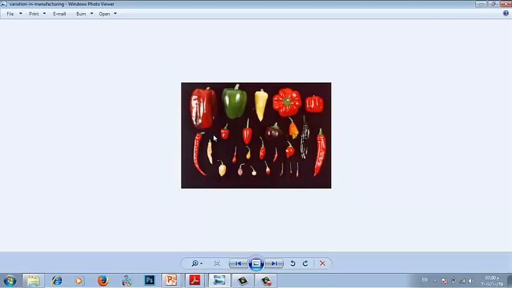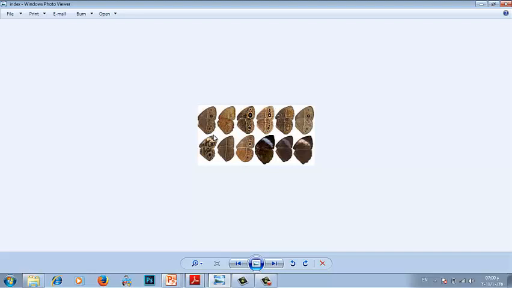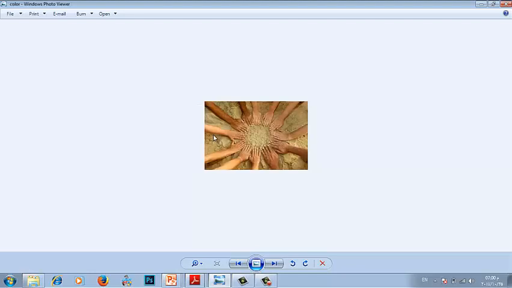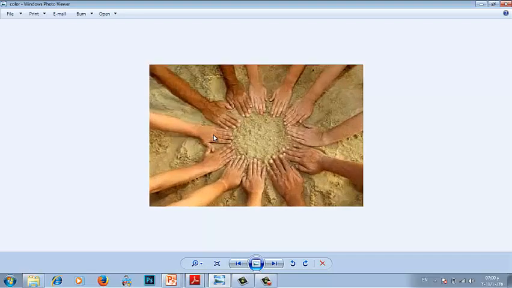Even plants are different. There is variation, like in the pepper. Not all of the pepper looks the same. There is variation in pepper. Butterflies, the wings of the butterfly are different, they vary. In skin color, our skin color, we have tanned, white.